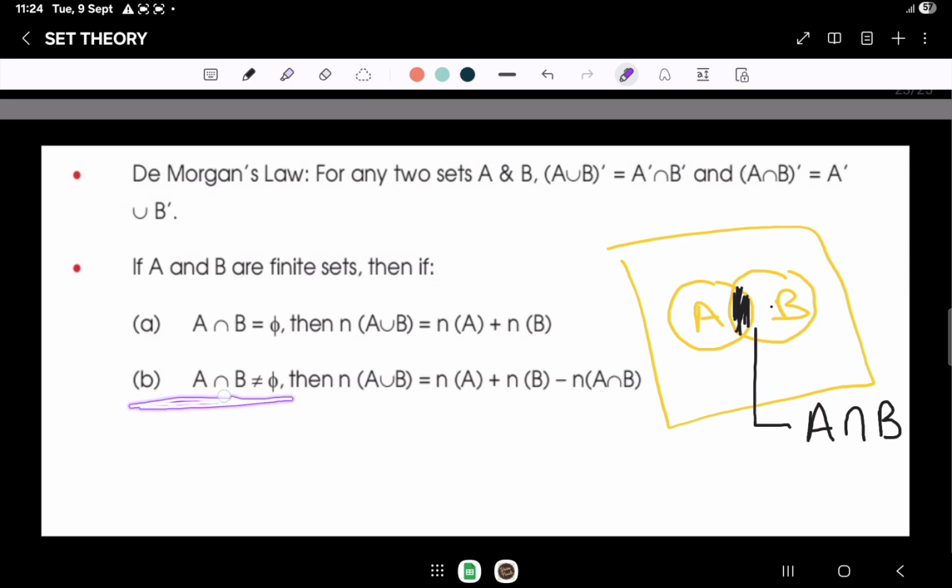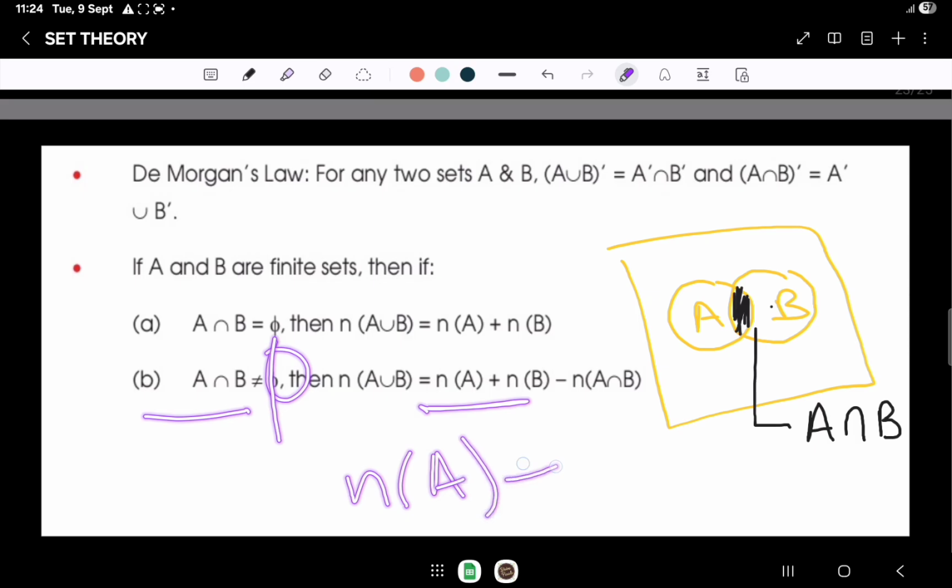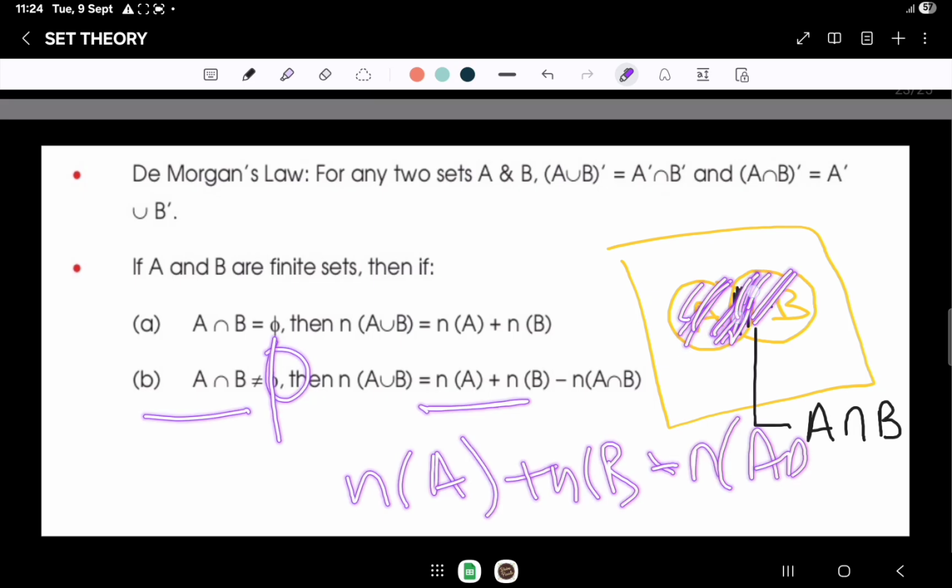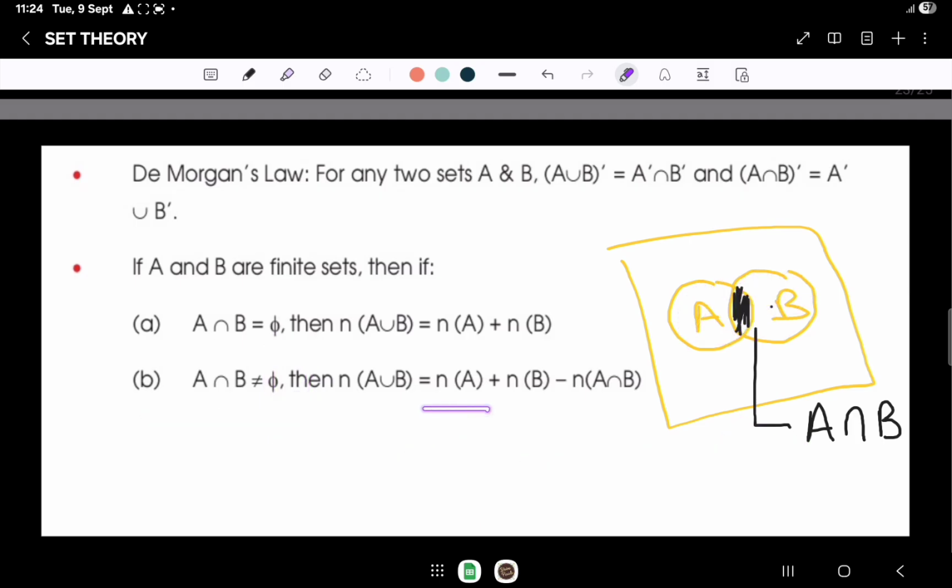In the case where the intersection is not empty, we will take n(A) plus n(B) minus the intersection portion, because when we take A, this portion is calculated, and when we take B, this portion is also calculated. So in order to avoid counting this twice, we will subtract it once. So n(A) plus n(B) minus n(A intersection B).